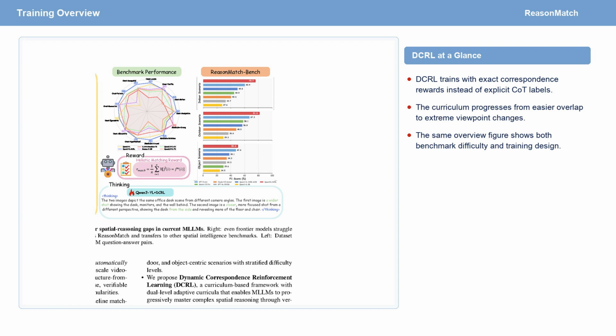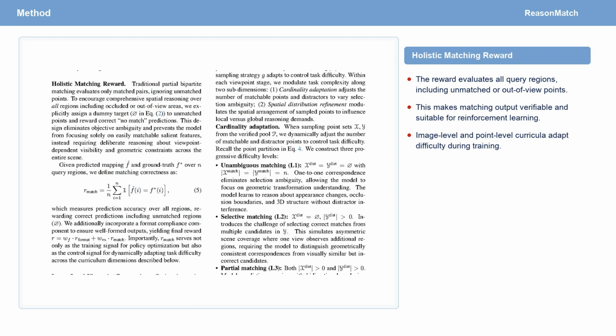To improve this ability, we build a scalable data generation pipeline from video 3D data. The key observation is that RGBD videos and structure from motion reconstructions already contain many real cross-view observations. We can automatically harvest wide baseline pairs, project or verify shared scene elements, and construct diverse matching questions with reliable correspondence labels. This gives us supervision that is both scalable and verifiable, without manually writing chain-of-thought annotations.